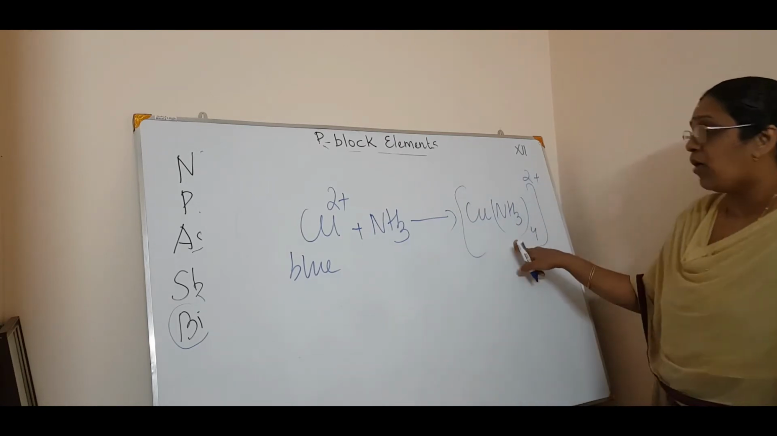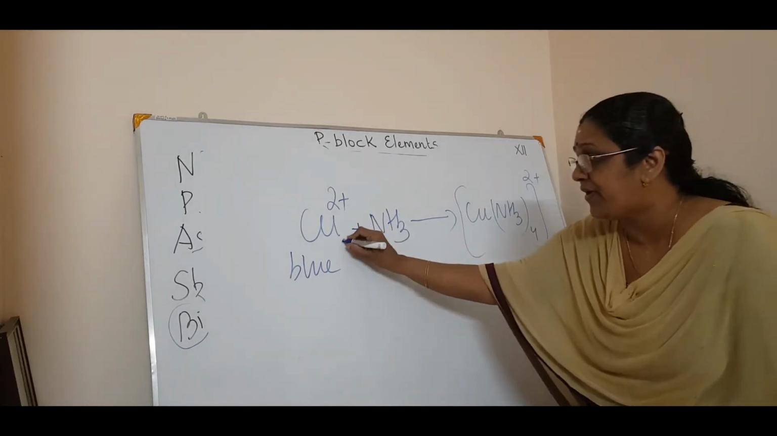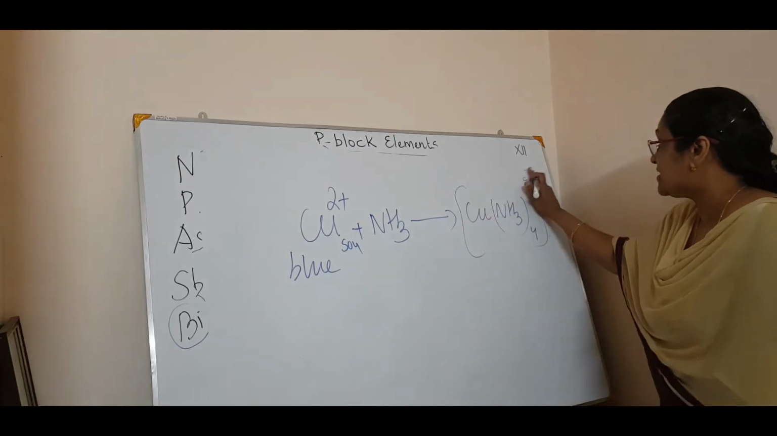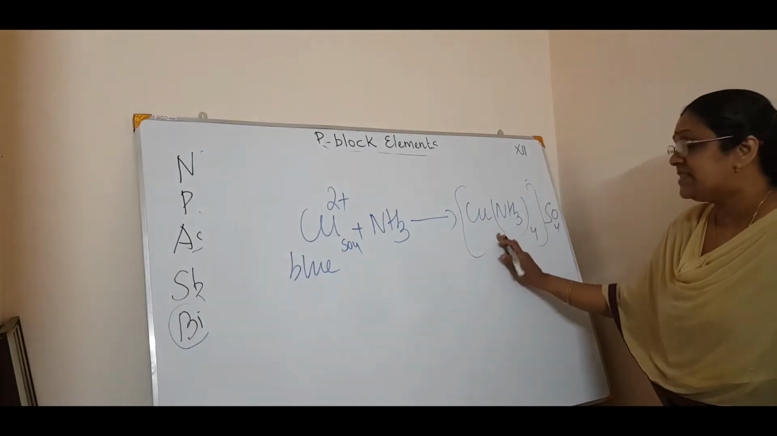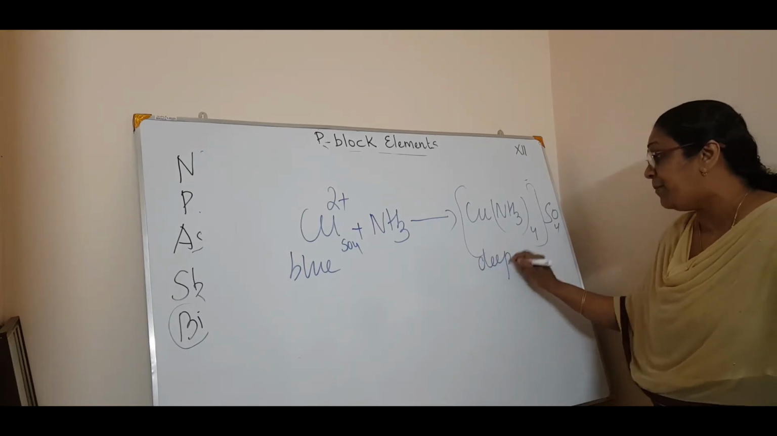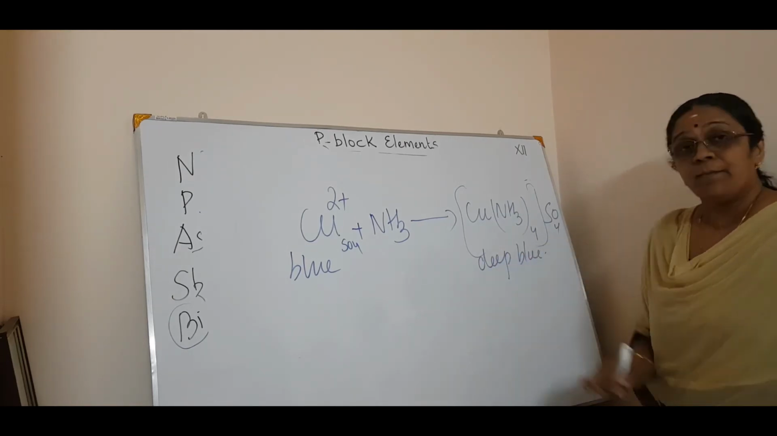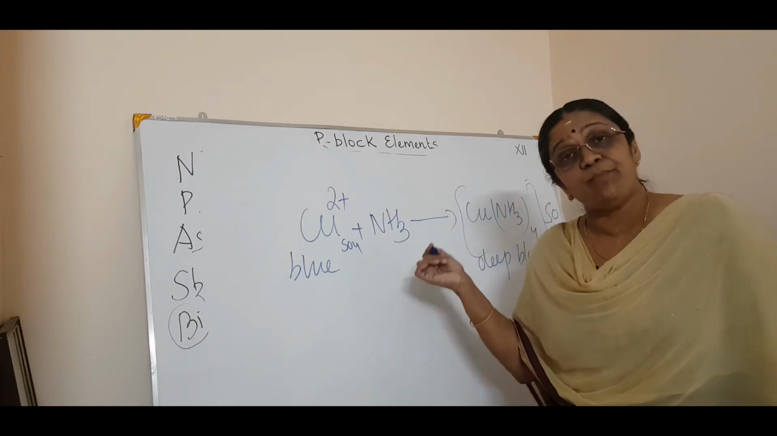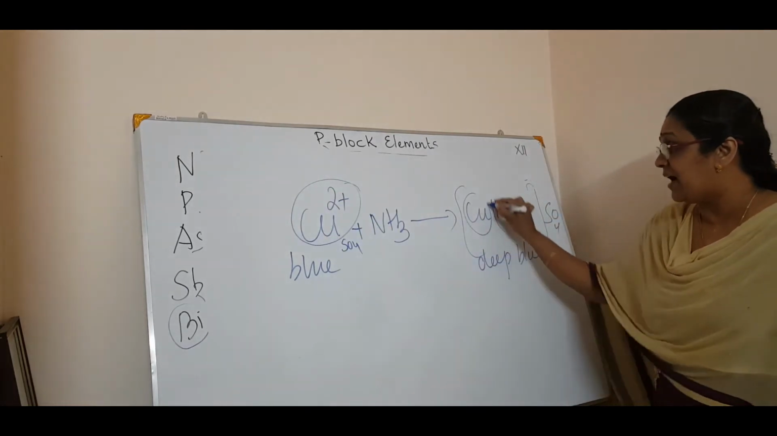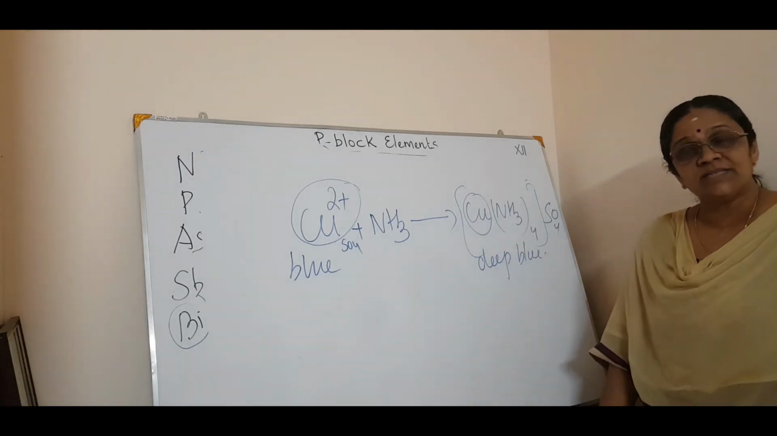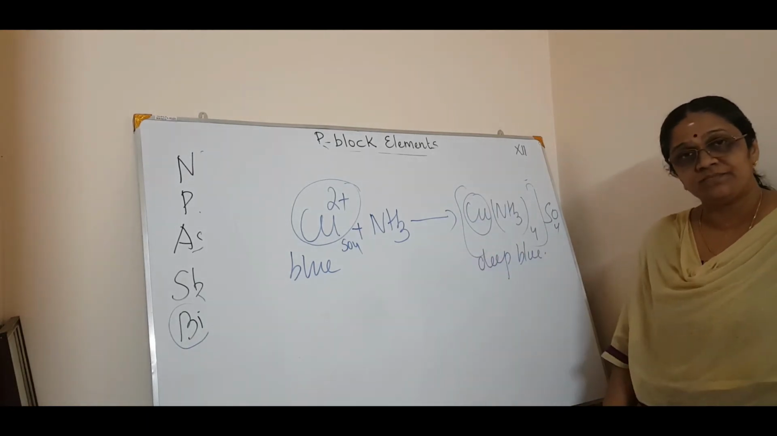See, this is a complex. If you take copper sulfate, the 2+ goes with sulfate 2-, and we will study that later. So this is a complex which has a deep blue color. By seeing this deep blue color, you know that the metal ion is copper. So that is how you detect copper.